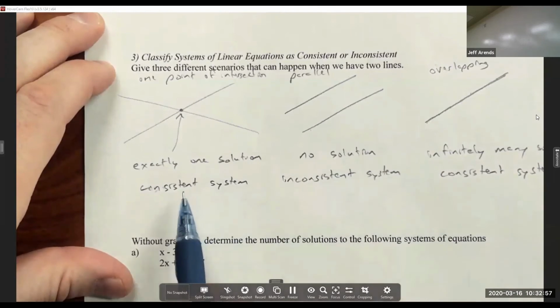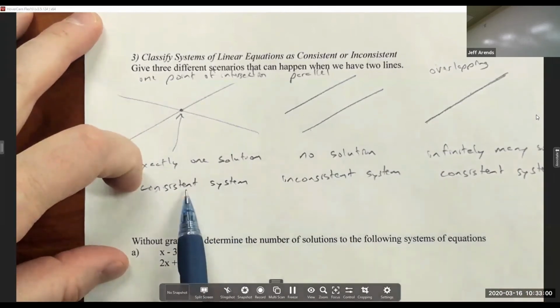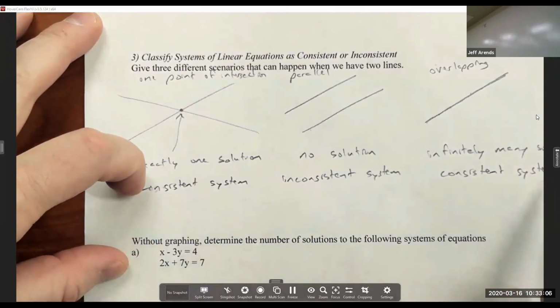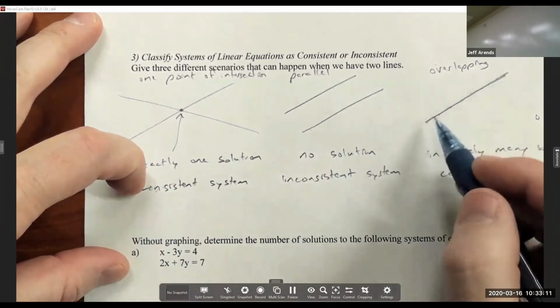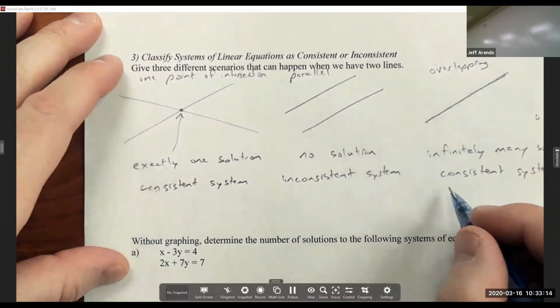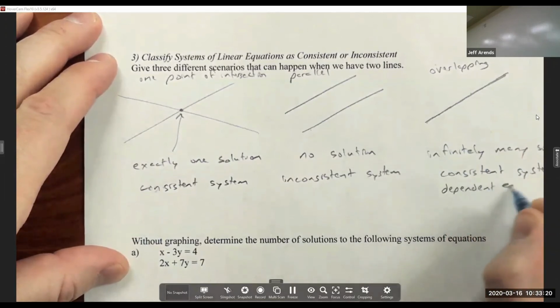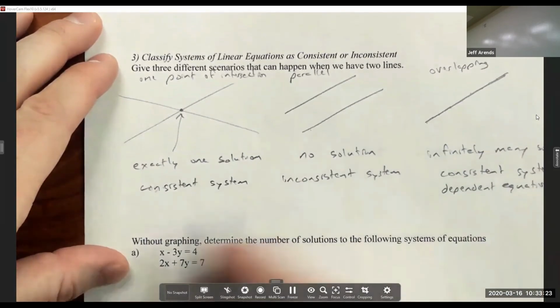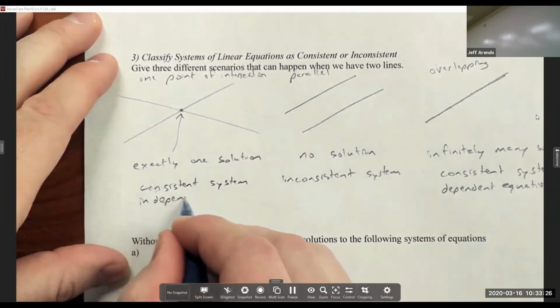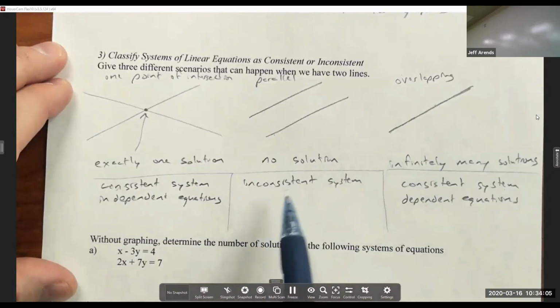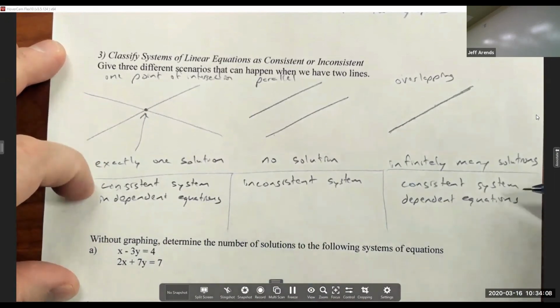But this labeling right here isn't quite enough to distinguish between the two scenarios where we have exactly one solution or infinitely many solutions. So we classify these a little bit further. We would say in this case, we're talking about the lines, or the slopes of the lines really, these would be dependent equations. And we would say over here, these would be independent. We either have an inconsistent system or a consistent system. If it's consistent, we have to further classify it either as dependent equations or independent equations.